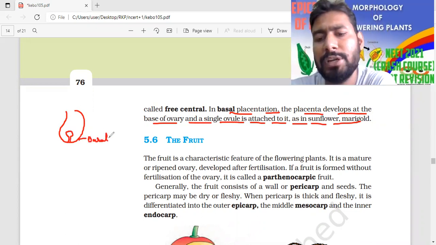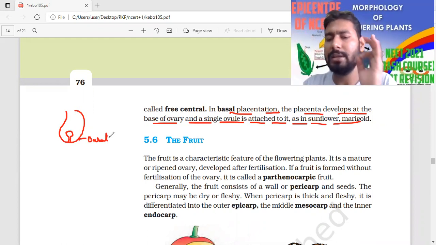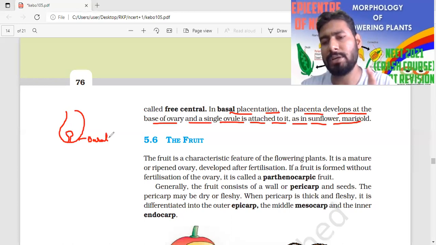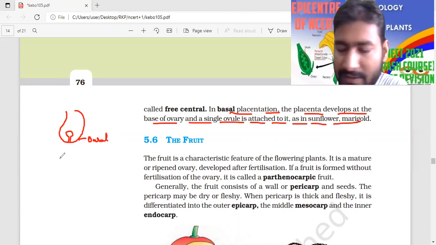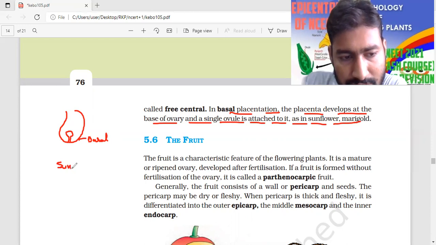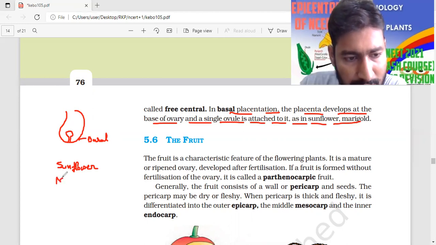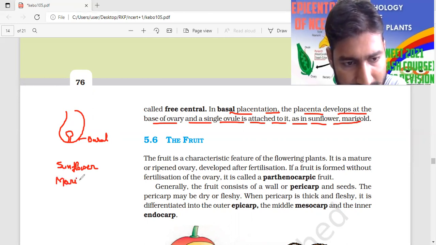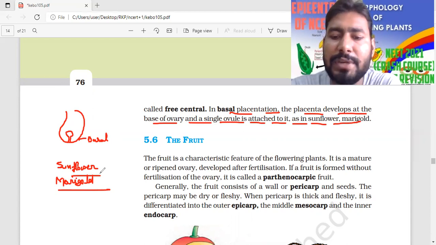Concepts should be learned according to the image. If you have a clear image inside your brain, you can definitely explain. But the examples should be learned. So here the example is sunflower, and one more, that is marigold. Sunflower and marigold, these two are the examples of basal placentation.